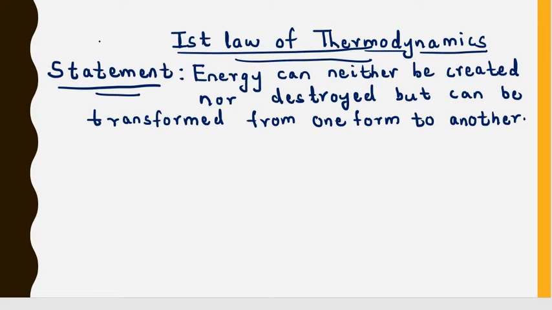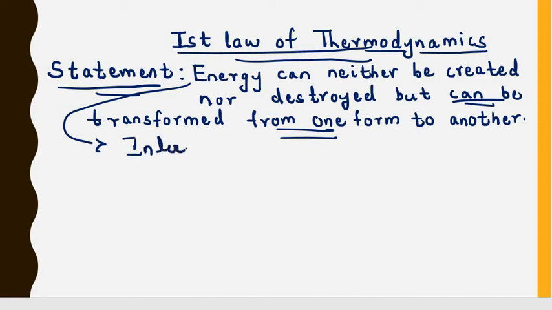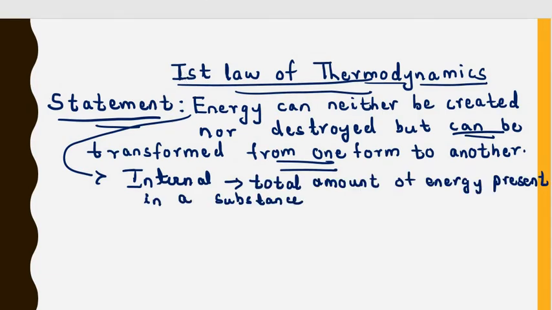So here let us consider the statement for the first law of thermodynamics. According to the first law, energy can neither be created nor destroyed but can be transferred from one form to another. When we are talking about energy, in thermodynamics we are talking about internal energy. Now, what does internal energy mean? The internal energy can be defined as the total amount of energy present in a substance, and it is the sum total of different forms of atomic and molecular energy.